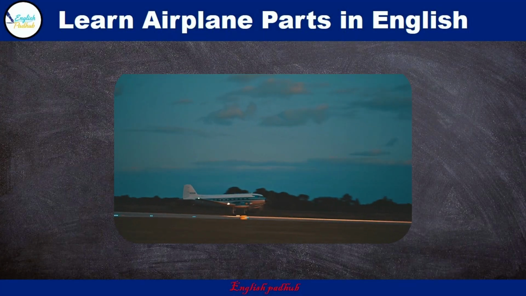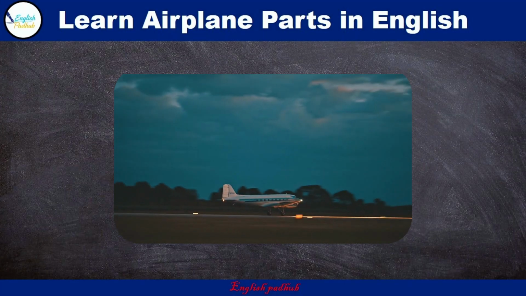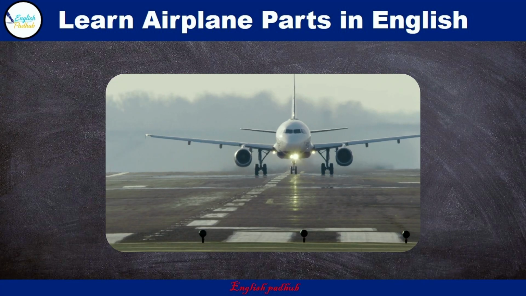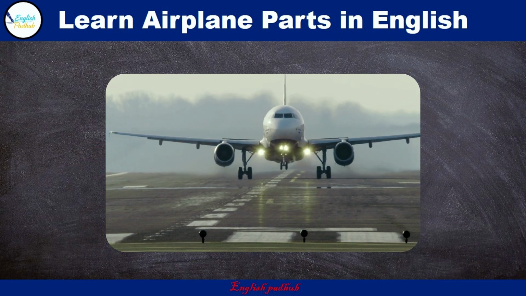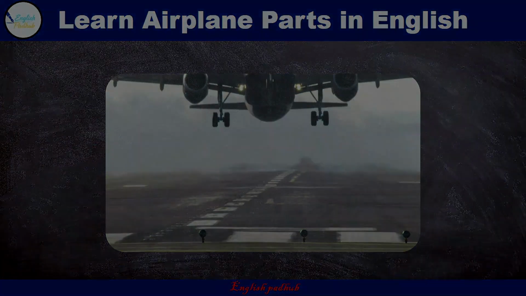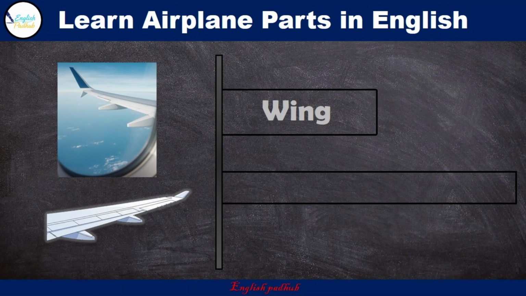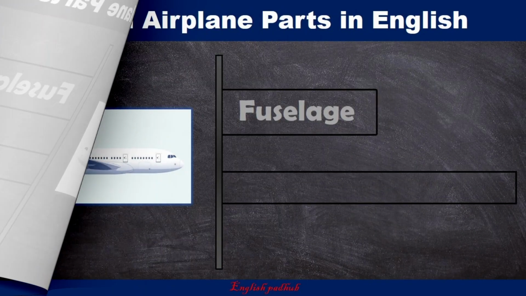We're learning the essential parts of an airplane in simple English. By the end, you'll recognize them all and sound like a pro. Let's go. Wing. The wings lift the airplane into the sky.